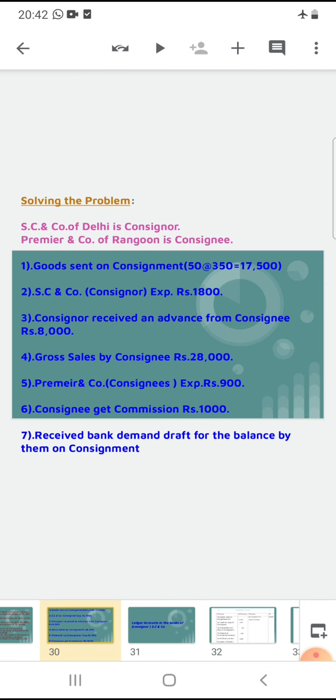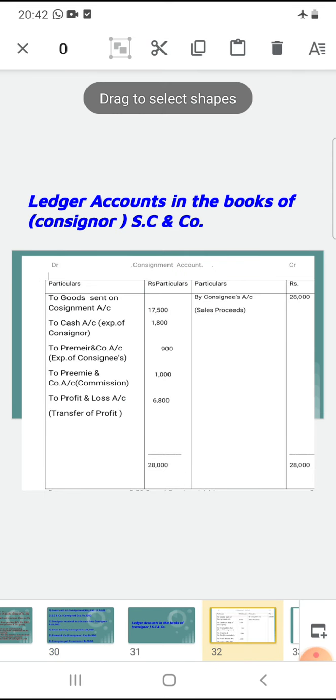The next one is consignee gets a commission, rupees 1,000. The general entry is consignment account debtor to Premier and Company account. Here consignment account debtor, Premier and Company account. We can prepare two accounts. One is consignment account, another one is consignee account. Consignment account goes to debit balance, so that in debit side of consignment, to Premier and Company, commission 1,000 rupees.